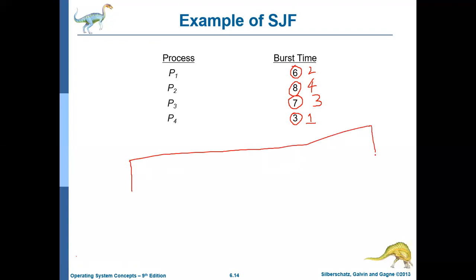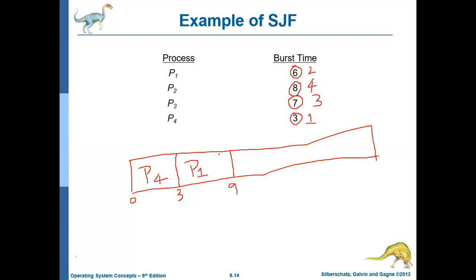If you draw the Gantt chart for this particular case, at first process P4 will execute. P4 starts at the 0th millisecond, and it needs 3 milliseconds, so it will end at the beginning of the 3rd millisecond. Then which process will get the CPU? P1 will get the CPU, and P1 will execute for 6 milliseconds. It starts at 3 milliseconds and executes up to the 9th millisecond.